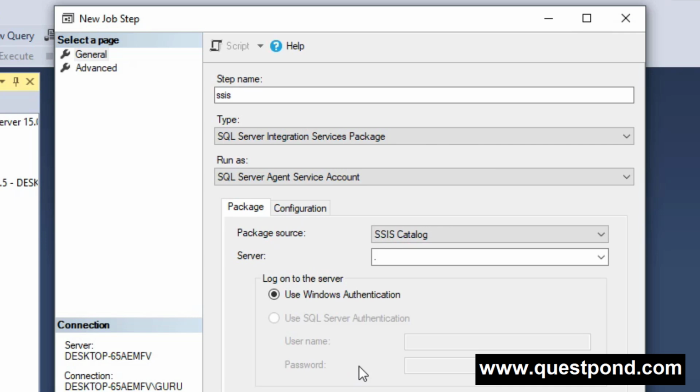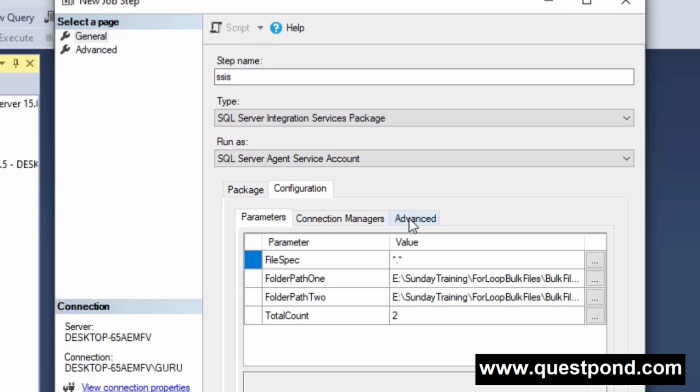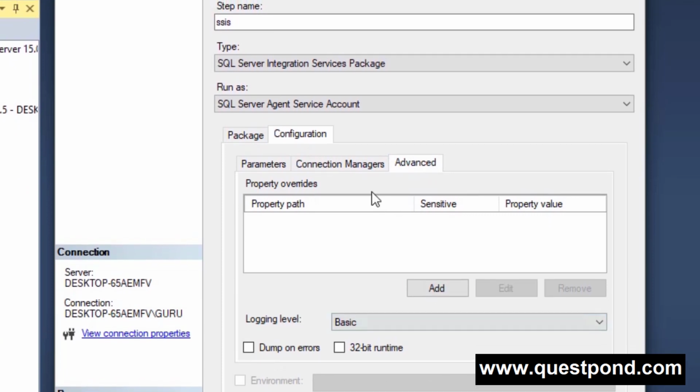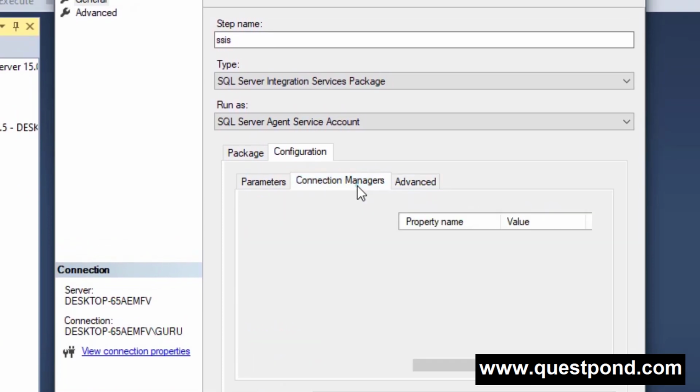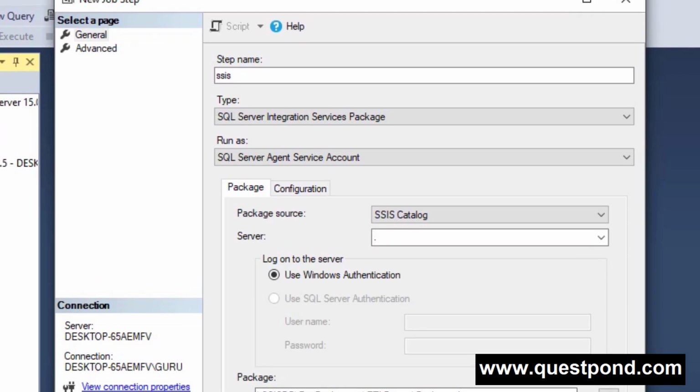In case you want to do some kind of settings, like if you want to change some parameters, then yes, you can do that over here. In our last previous question, we talked about parameters and variables. These parameters give us the flexibility to change the value of the specified parameters. In case you want to do some kind of 32-bit runtime change, you can do it from here. In case you want to do some kind of connection changes, you can do it from here. So once everything is done, say OK.